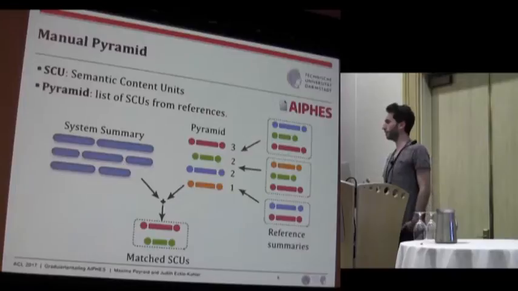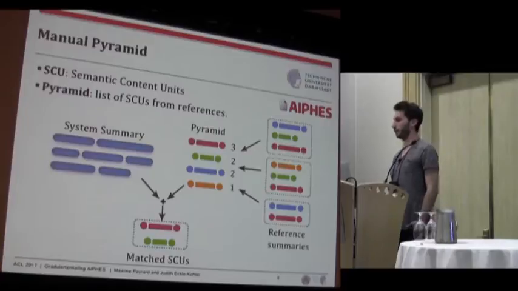And then there is a second part. It's when the pyramid sets are already constructed, and there is a new system summary that comes in and needs to be scored. So a human annotator again reads the summary, looks at the pyramid set, and says which SCUs appear in this summary, and then the final score is the sum of the weights of the matched SCUs.